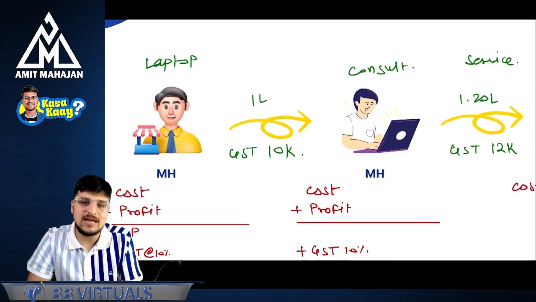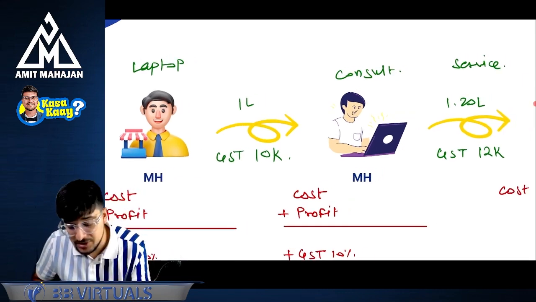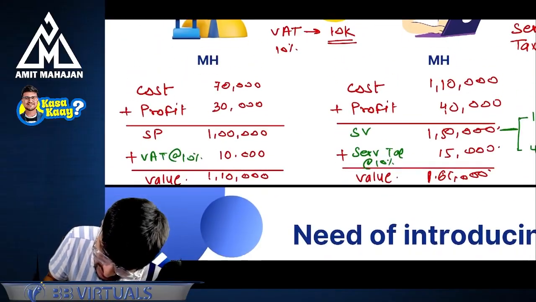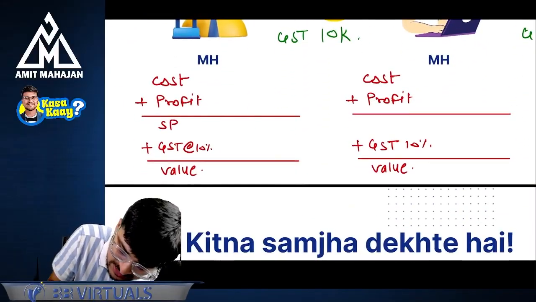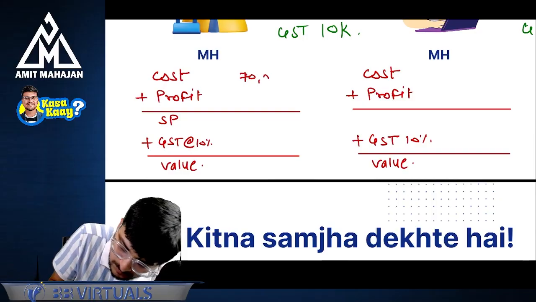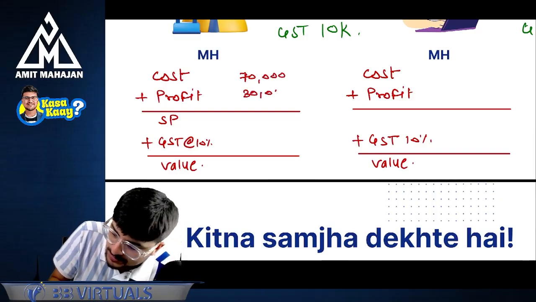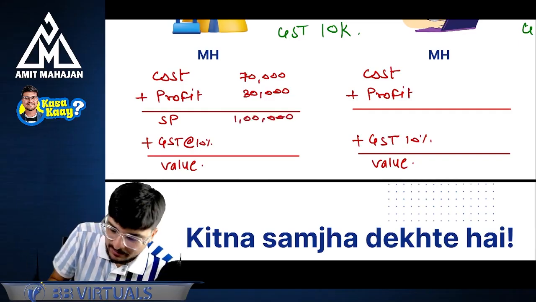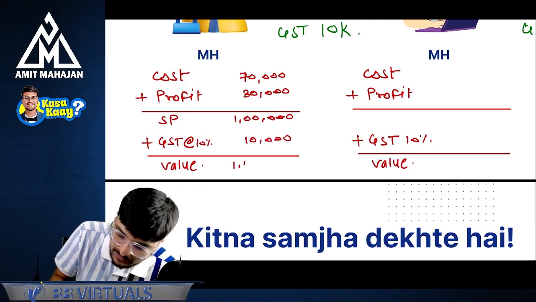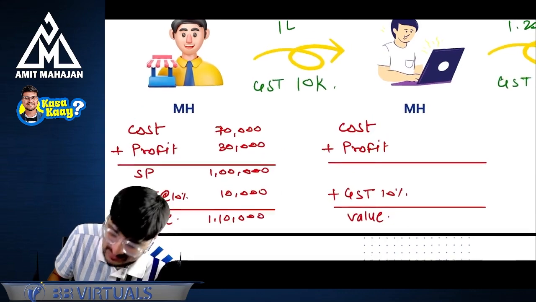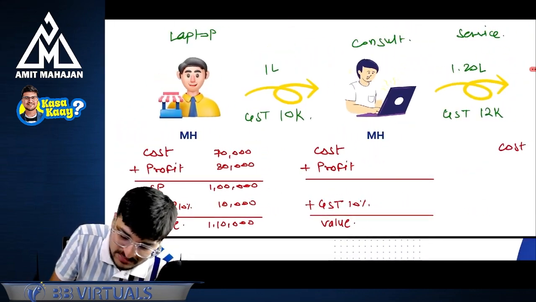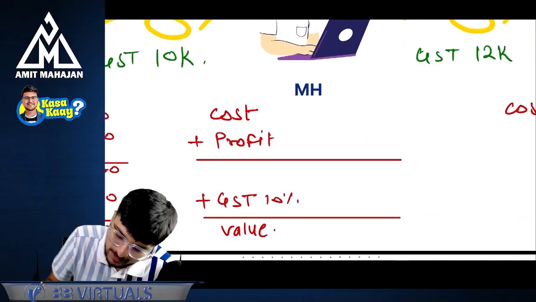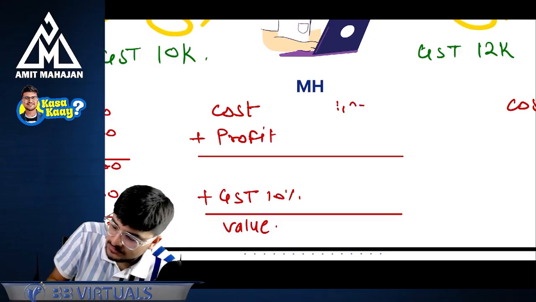Okay. Now, can I say his inward supply is also GST, outward supply is also GST? Basis the current understanding, will I get the credit? Yes, I will get the credit. Because of which, what will be the amount of cost? What was the cost earlier? 70,000 and 30,000, right? So cost was 70,000 rupees. Profit is 30,000 rupees. Selling price comes to 1 lakh rupees. On this, GST will be applicable, that is 10,000 rupees. It will come to 1 lakh 10,000 rupees. So since the Maharashtra consultant is going to get a credit of this 10,000 rupees, the cost for this Maharashtra guy will not be 1 lakh 10,000, it will be 1 lakh rupees. So I will write here 1 lakh rupees.